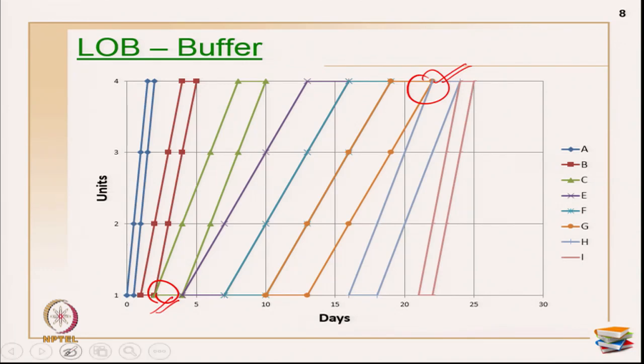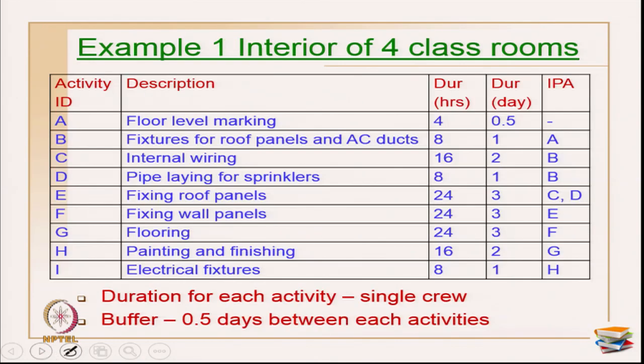So, we should have a little gap between these two activities so that they are not colliding or interfering with each other. Now, let us move on to an example problem to really understand how to do the critical path or calculate and draw an LOB diagram for a simple example.